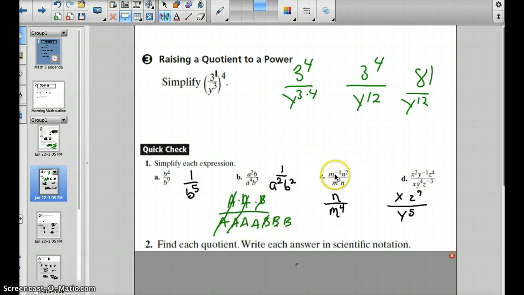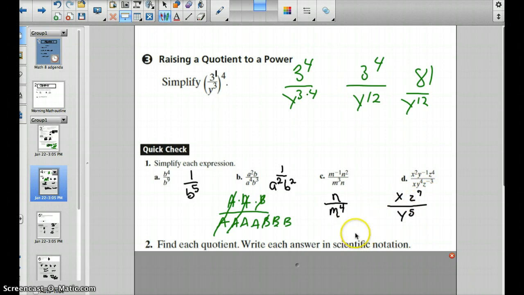All right, C, notice this -1 power here. So -1 minus 3 gives me a -4, and that will have to be brought down to the denominator. And then we have n squared to the n. If we subtract, that gives us n to the 1, or just n. And again, be careful, be systematic with these. We get x to the 1st, z to the 7th, over y to the 5th.